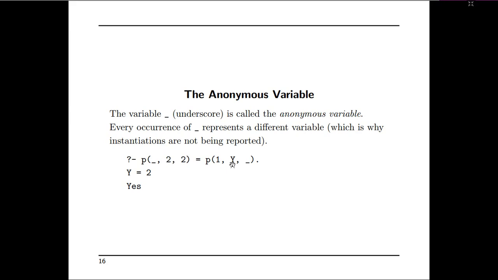These two are going to be matched, thereby Y is equal to 2 will be printed. That means even though you have anonymous variables, it will consider the matching. Since Y is equal to 2 was found, it will return S.